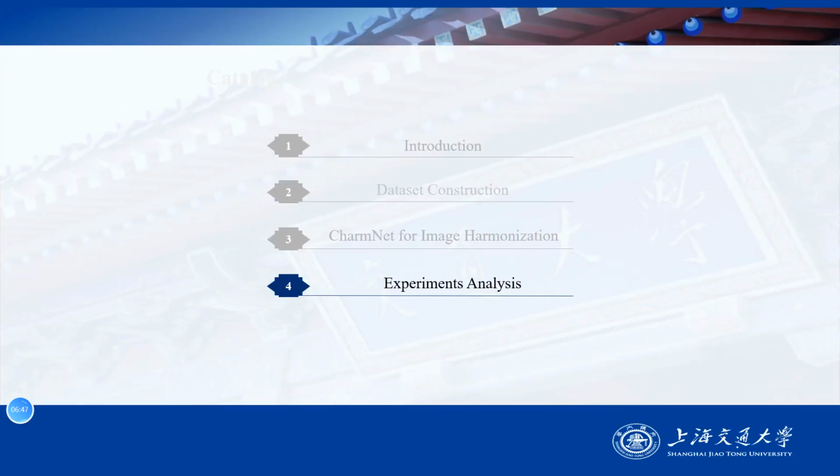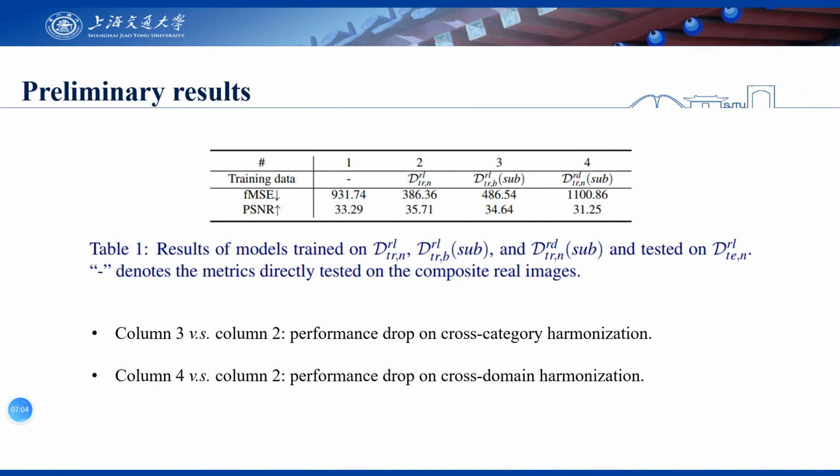Finally, we provide extensive experimental results to support the effectiveness of our rendered dataset and proposed method. We take human as an example novel category, and represent the performance of cross-category harmonization and cross-domain harmonization.